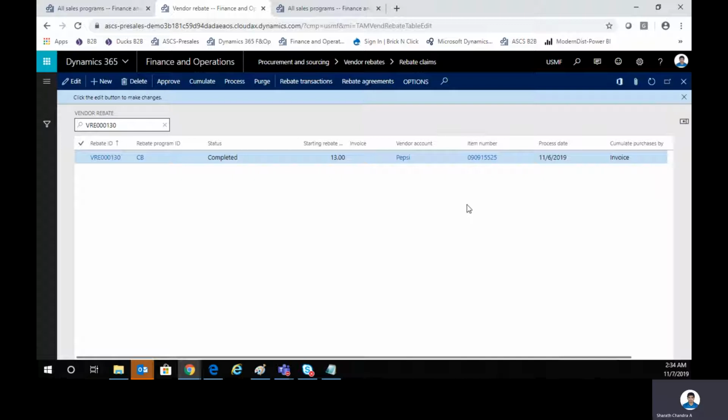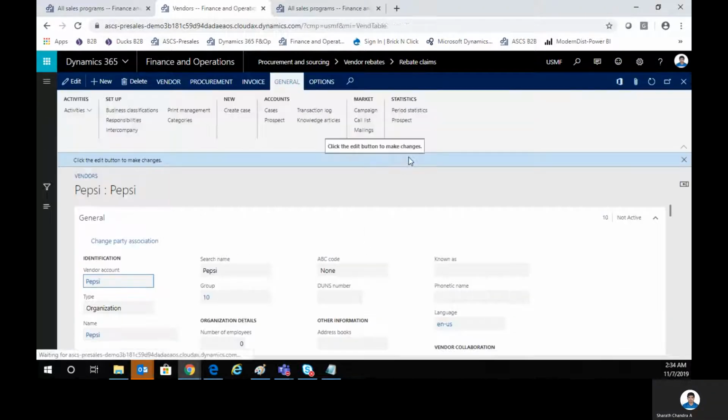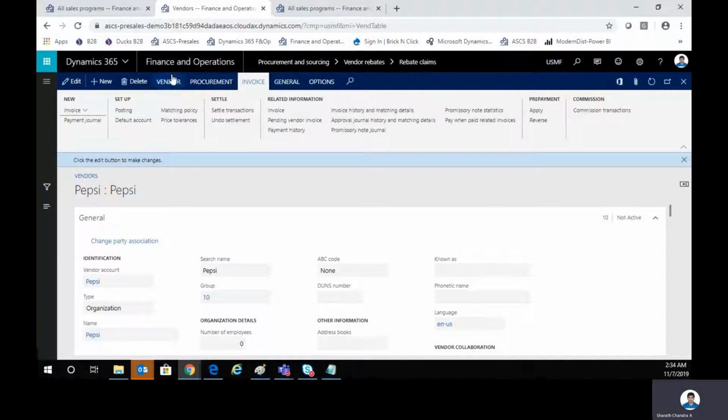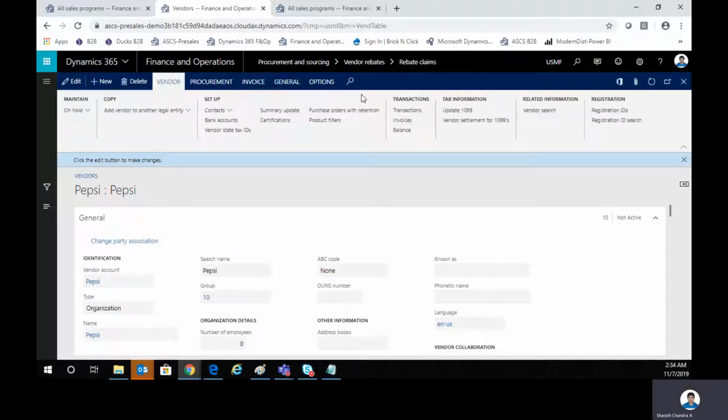Once the rebate claim has been processed, it automatically converts to a vendor invoice, which is being shown here, or you can go into the vendor account and into your invoice, or you can go into your vendor and then see the balance here.